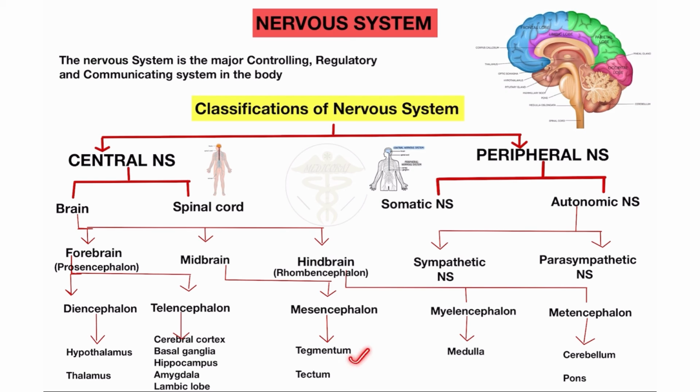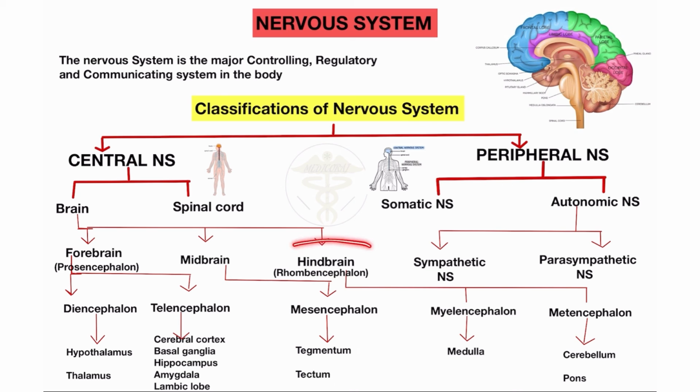The midbrain includes the tectum and tegmentum. This is the part of the midbrain which is present between the forebrain and the hindbrain. So this is the midbrain. The midbrain includes, as already said, the tegmentum and tectum.